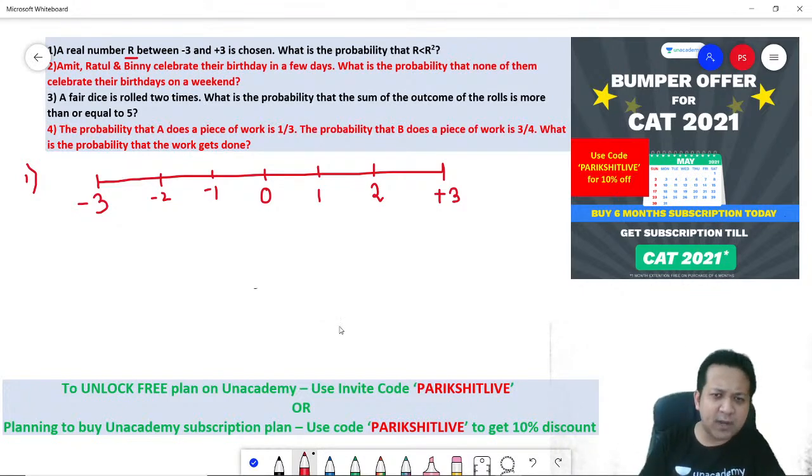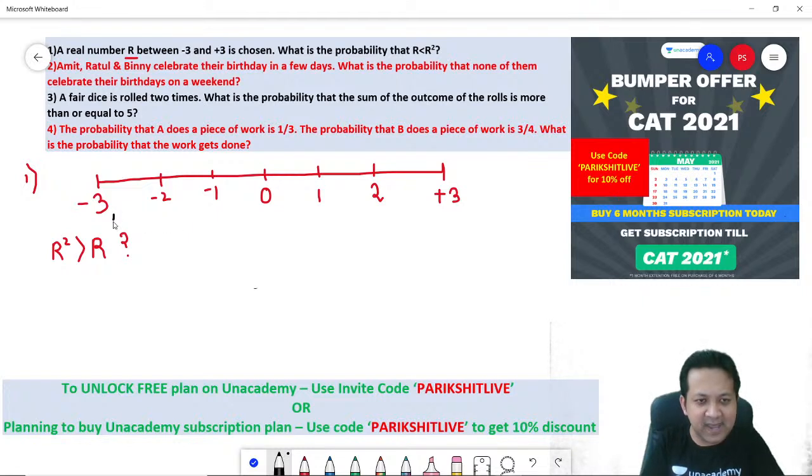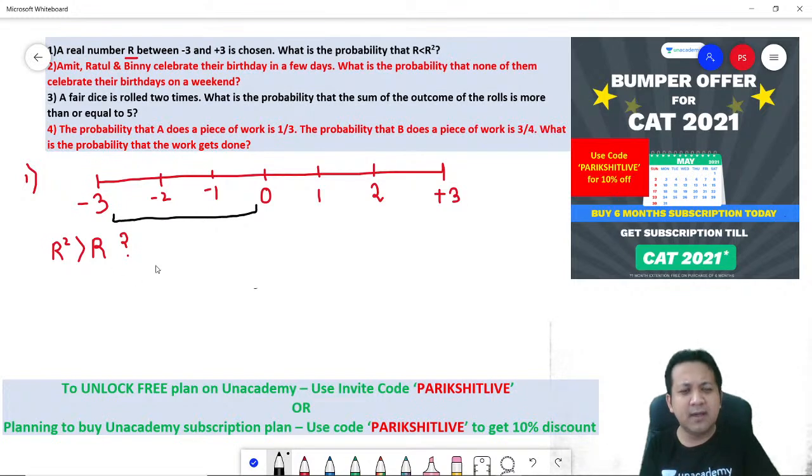Okay. What is the question asking you? The question is asking you r square should be greater than r. That's the probability. Now think about it. Let's look at the negative part first, right? Pick up any number. What is r? R is any number, okay? Let's take up any number.